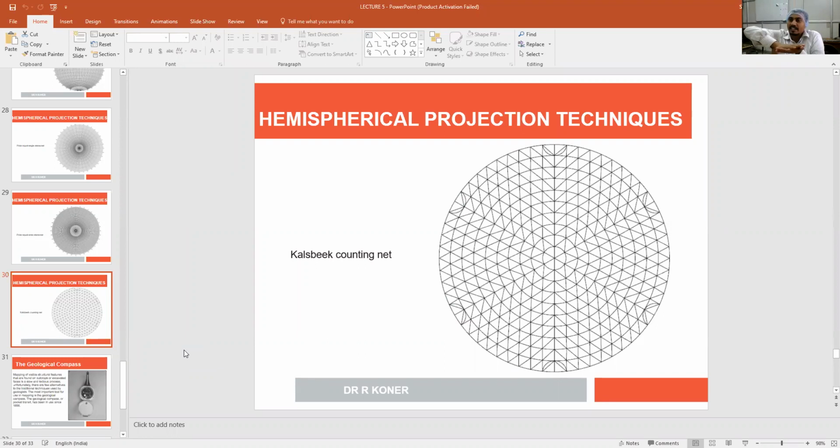In the equal area net, we plot the poles and superimpose this counting net, and count how many poles are in the same hexagon. If 5, then we mark 5. If the total number of poles was 100 and 5 are inside one area, then the concentration of the pole is 5 by 100, basically 5%. Like that, we will plot the contours of the pole using this counting net.